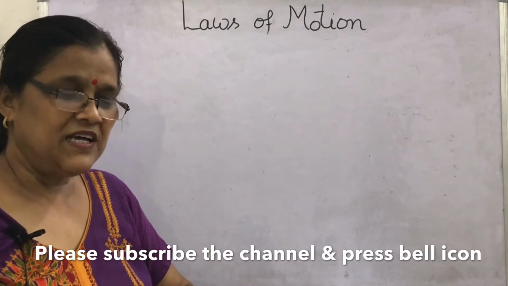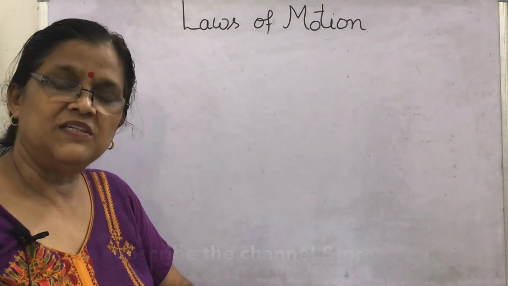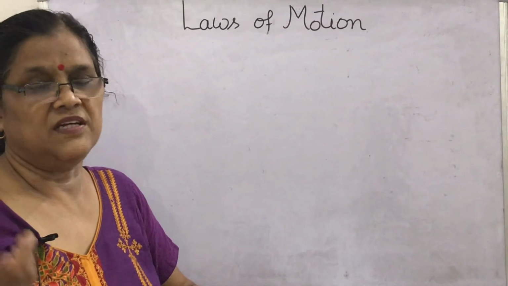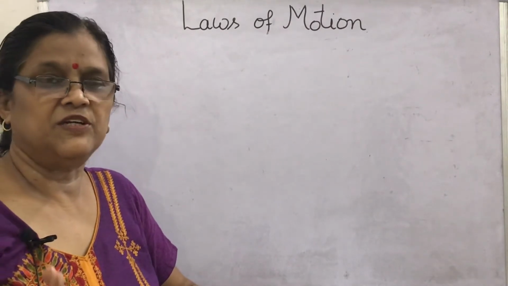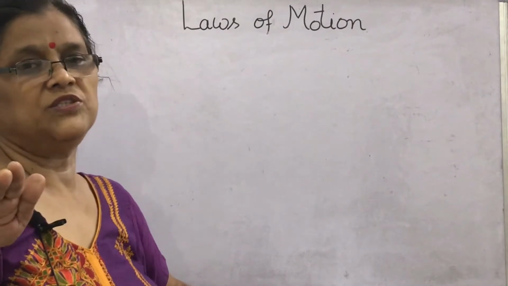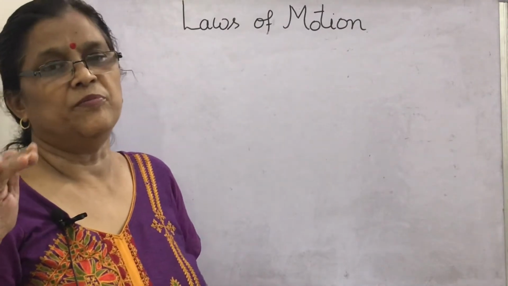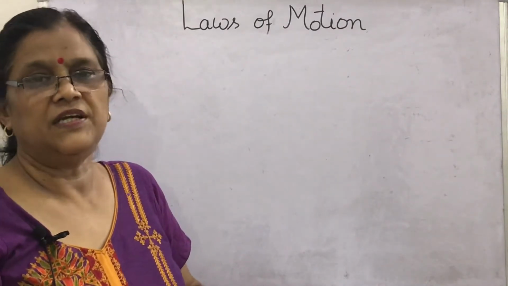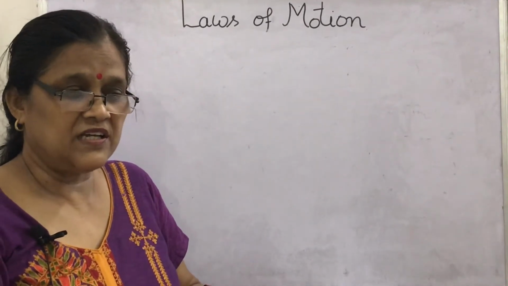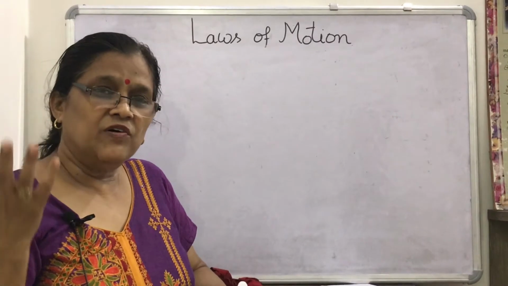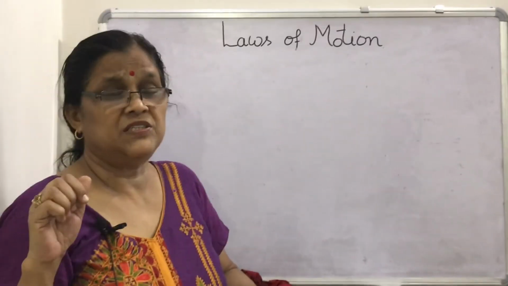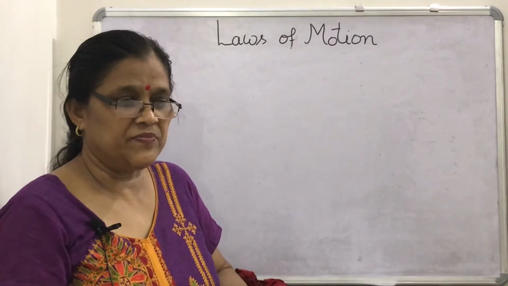The first law says that if the external force on a system is zero, then the object remains in its existing state. Whether it is in the state of rest, then it will remain at rest, and if it is in uniform motion, then it will continue moving with the same velocity in the same direction. What does the second law say? It relates force to acceleration, force to momentum. Force is the rate of change of momentum.